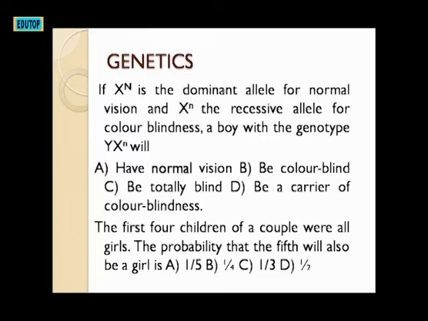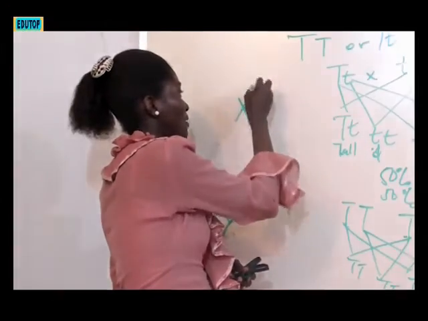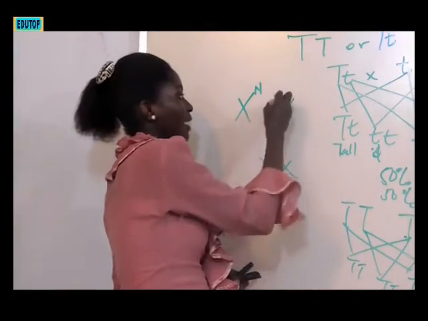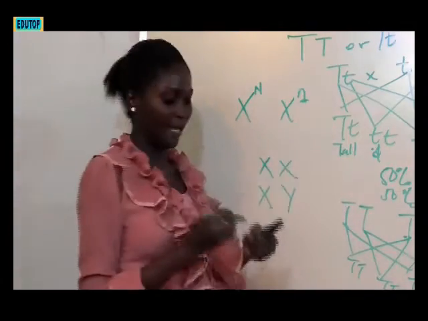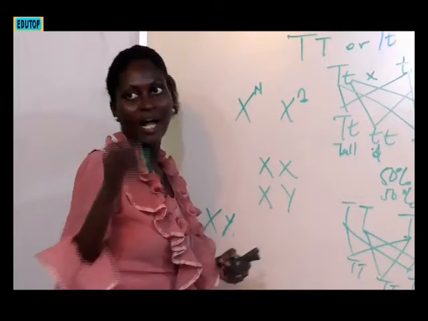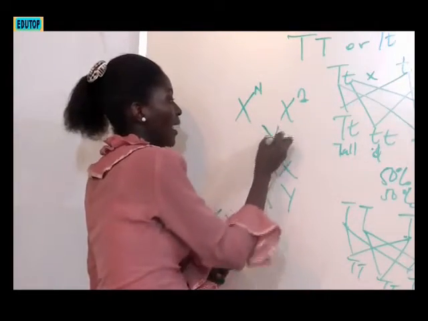The next question: if XN is the dominant allele for normal vision and Xn is the recessive allele for color blindness, a boy with the genotype YXn will have what? XN, capital N, is for normal vision, then Xn, small letter n, is for color blindness. So a boy with this YXn,